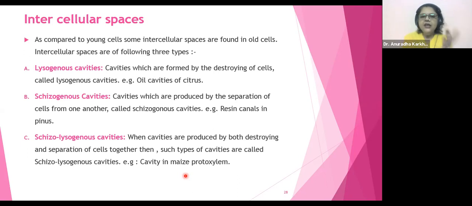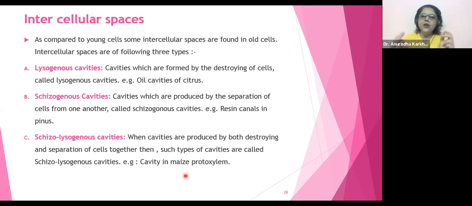Schizogenous cavity is because of separation of the cells. So once upon a time, these cells were very compactly arranged, and now these cells have separated from each other due to different reasons. So whenever there is going to be space created due to separation but not destruction, that space will be called as schizogenous cavity. Okay, schizogenous cavity is seen in resin canals in pine trees.